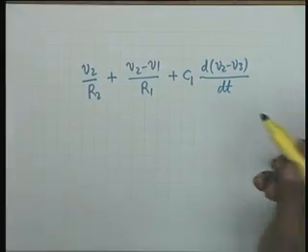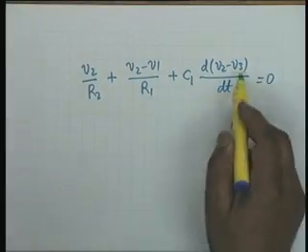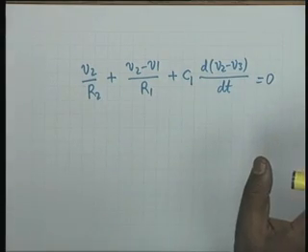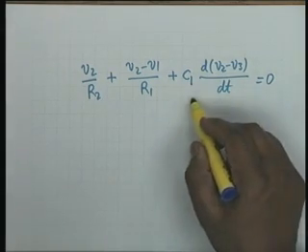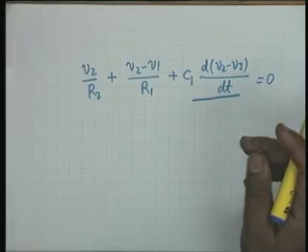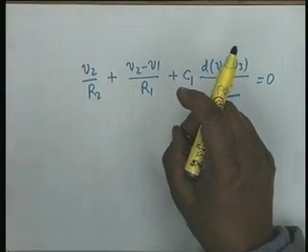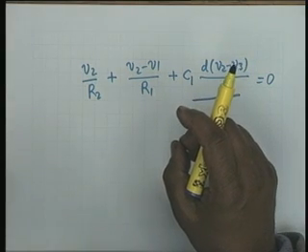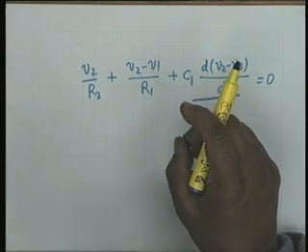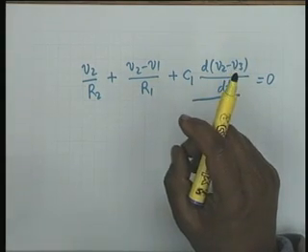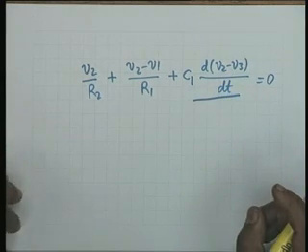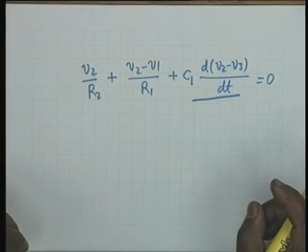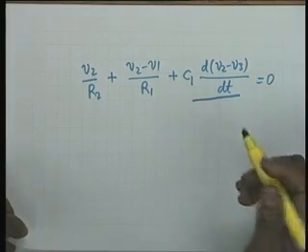Okay. So the sum of these three currents equals 0, and there are no known quantities on this side, and therefore there is nothing to transfer. Also note that the initial condition of the capacitor does not arise anywhere, and the reason is that we are writing equations in terms of currents, and currents are differential coefficients of voltages as far as capacitors are concerned. So that takes care of an example of a node equation, and we used an example from the textbook Kuo.